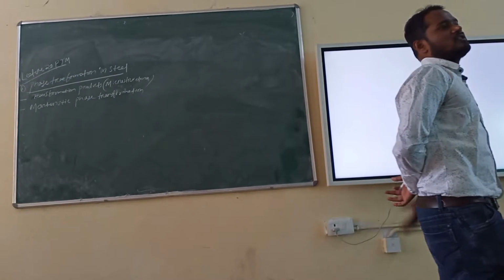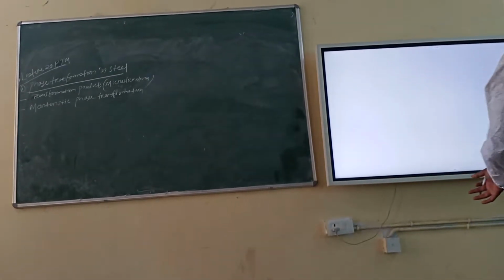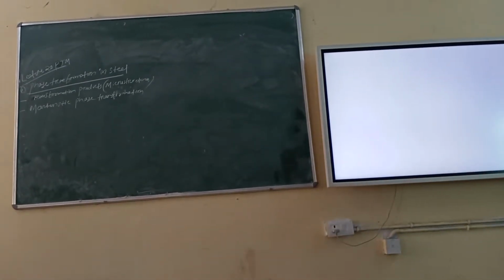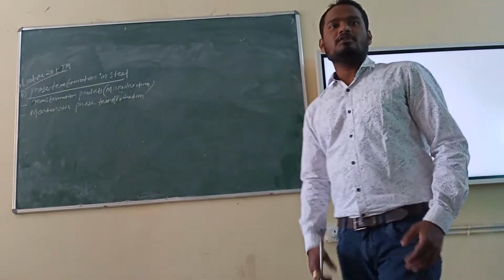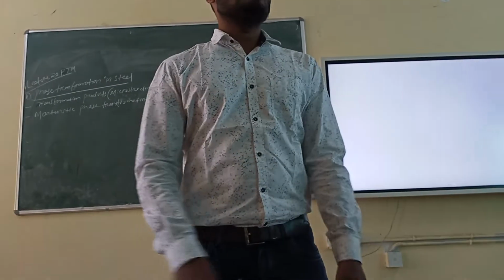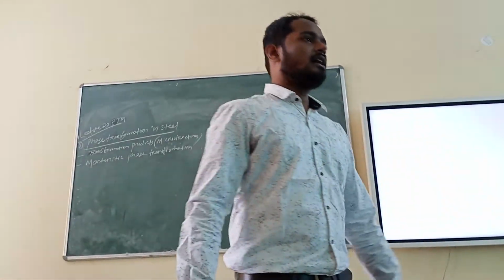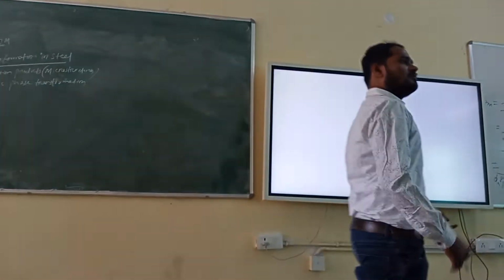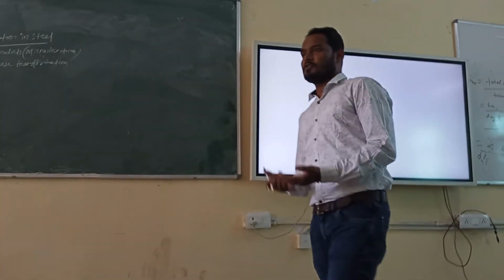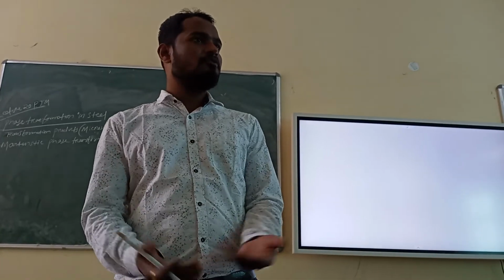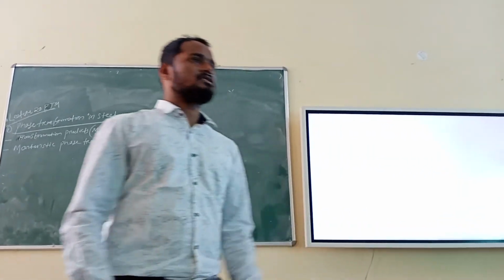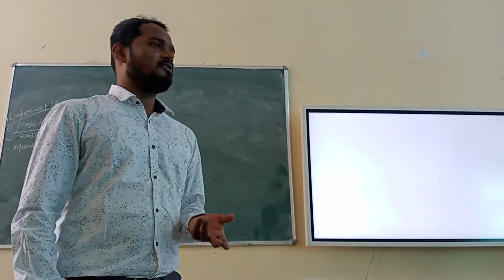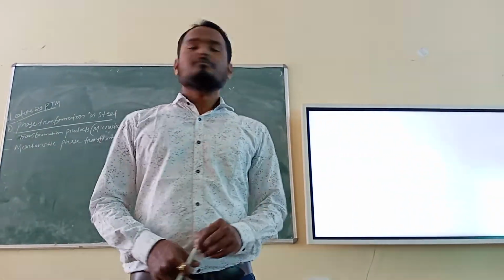Steel shows phase transformation at different temperatures, or we can modify it according to our requirement. If the phase changes, the structure will change, and if the structure changes, the properties will change. According to our required properties, we can change the structure. How? By doing phase transformation. By changing the temperature, pressure, or composition, many things can be done.